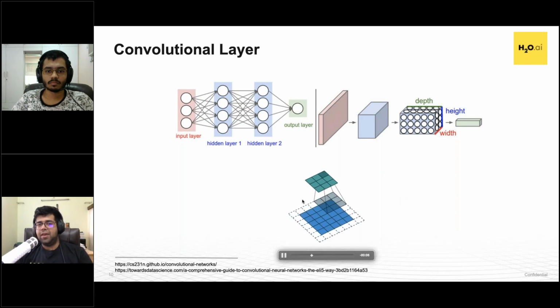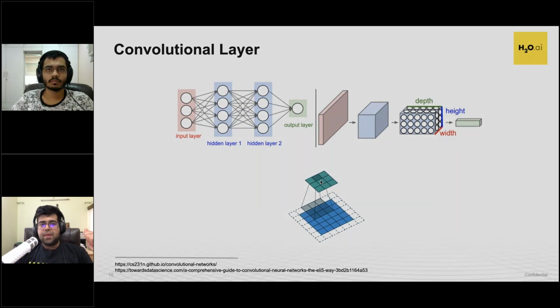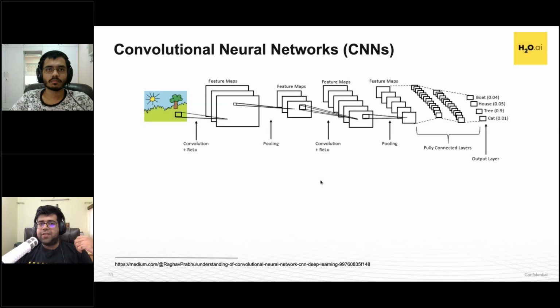So the green thing that's being generated here is the feature map, which is passed on further in the network, and this continues for a little while. So we have an input through which we generate feature maps, a collection of these, a deep network is created, and finally we get a prediction, a set of outputs. This is a CNN, essentially.